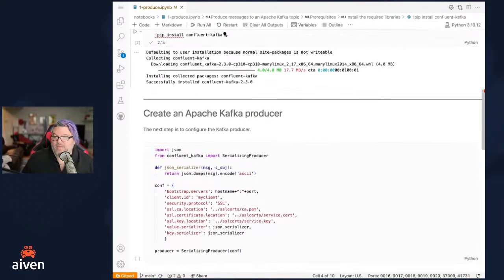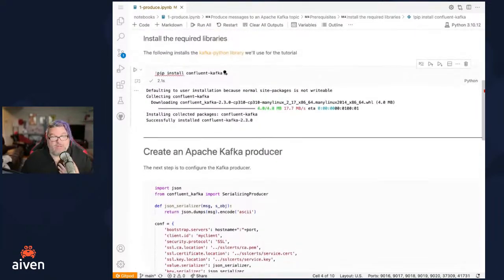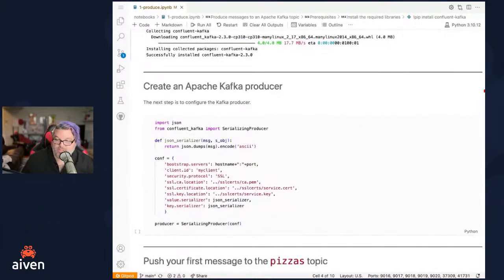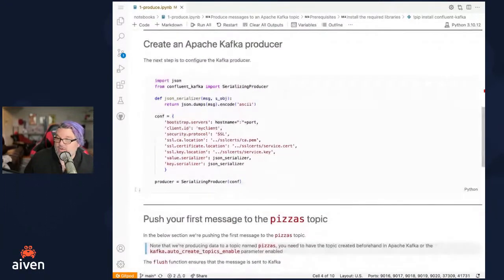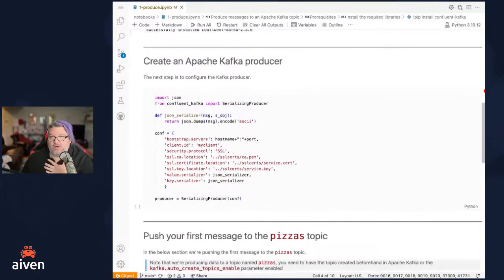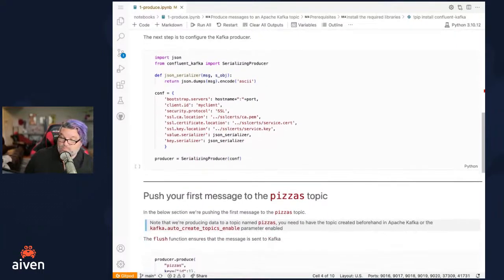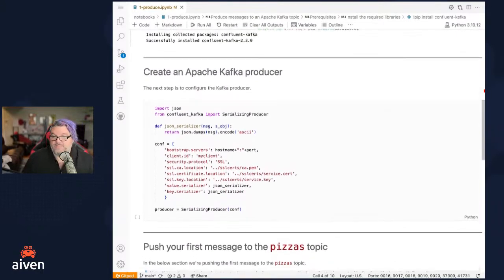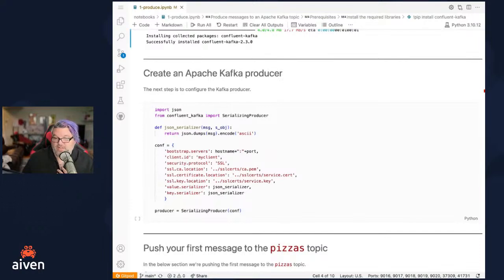So once we have all our pieces in place, now it's time to actually do some things. What we are going to do here is configure the Kafka producer. This is the piece that's producing the events into the topic.